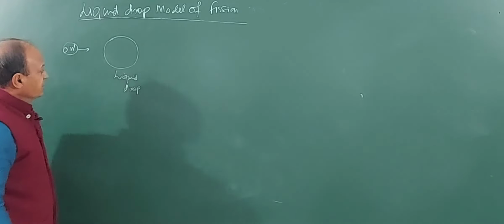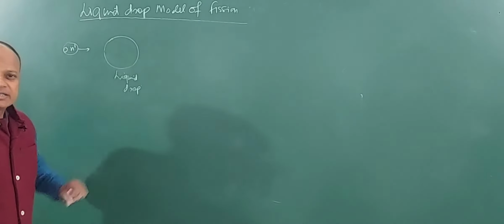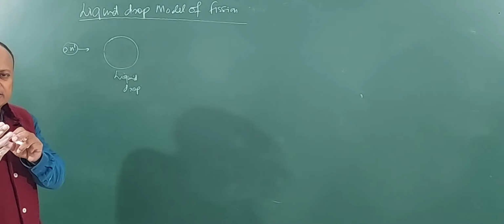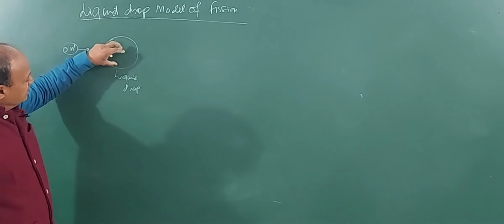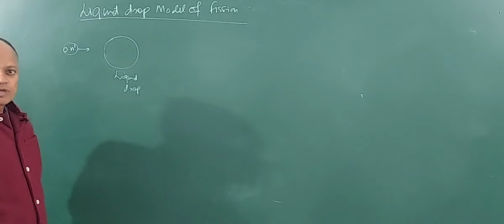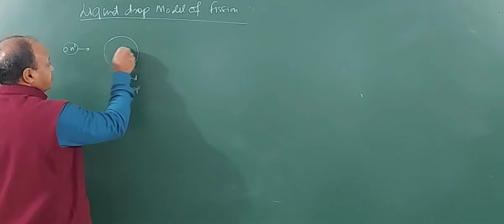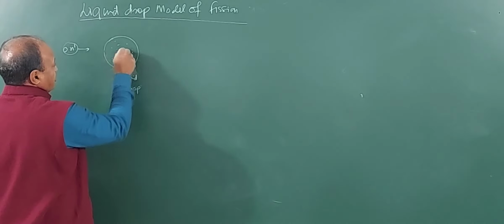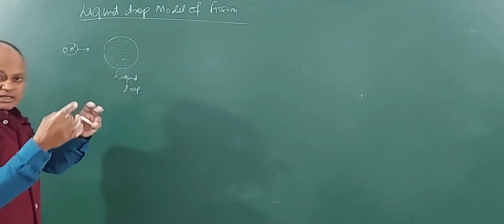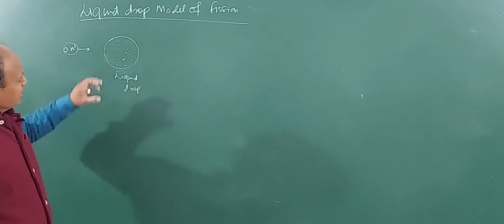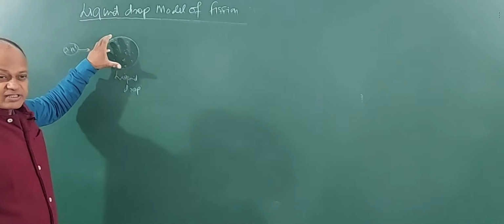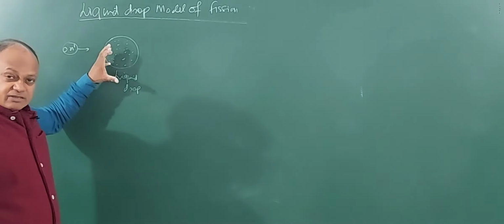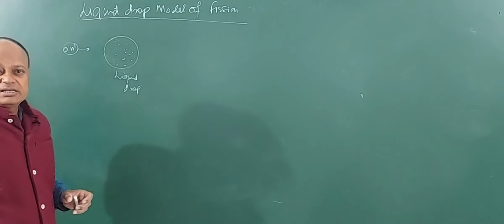Now, this drop captures this fast moving particle, that is the neutron. A drop which is big enough and highly unstable. In fact, the particles inside, the protons and neutrons inside this liquid drop, there will be certain force among them. Now, this force can be considered as what? Surface tension, which is the surface force acting on the surface. Now, the force becomes repulsive because the particles are very densely packed.